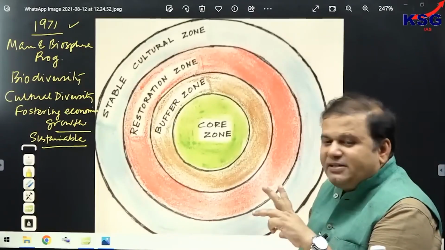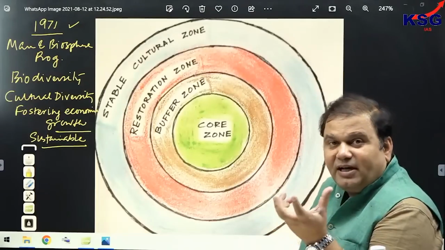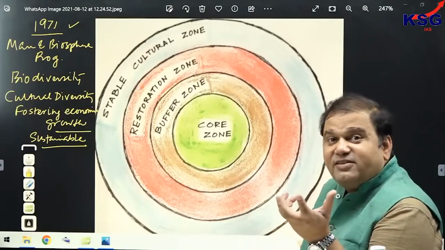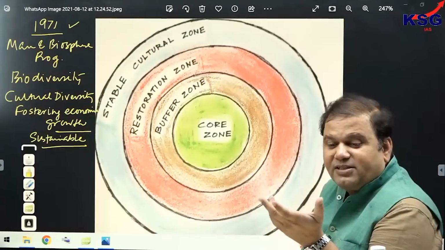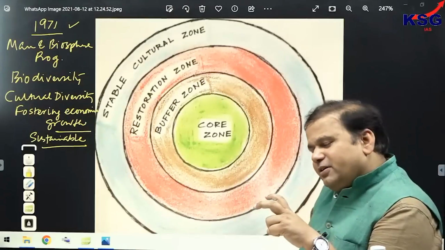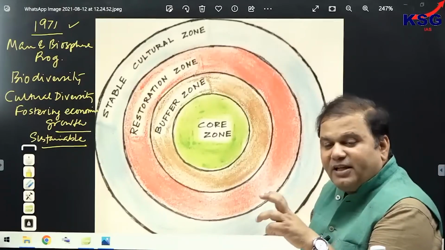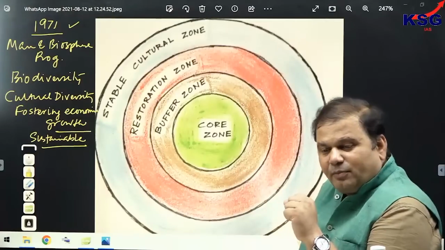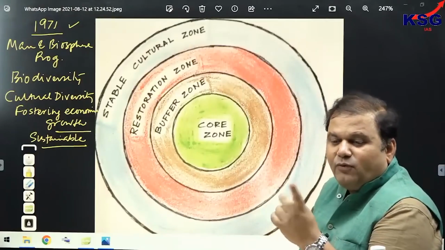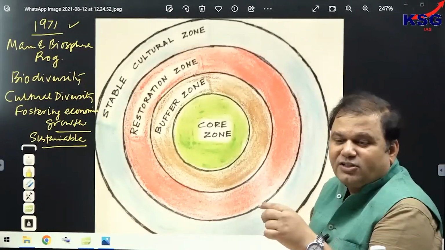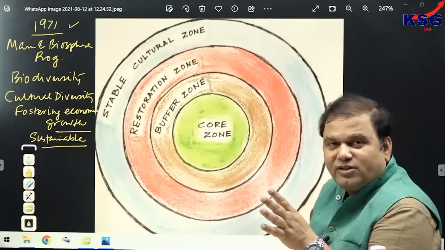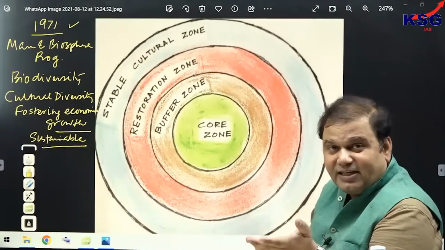The second basis of difference is what? The second basis of difference is comprehensiveness. कि सबसे बड़ा कॉम्प्रिहेंसिव कौन है? Now we can see that the most comprehensive is the biosphere reserve, because within one biosphere reserve, more than one national park or more than one wildlife sanctuary can be present. So that's the second difference.